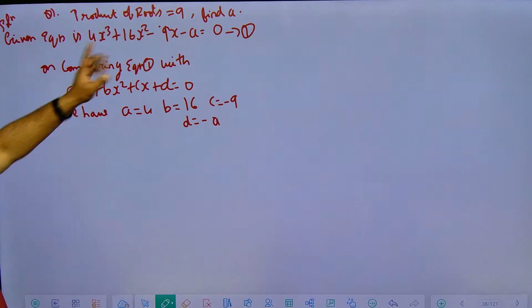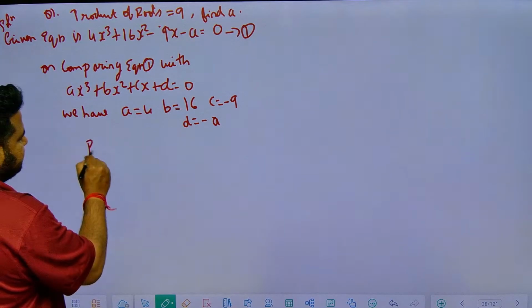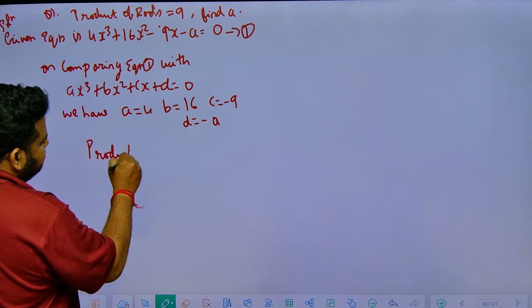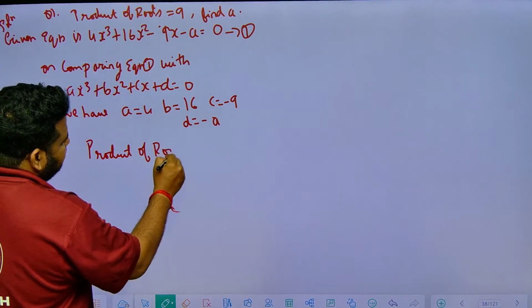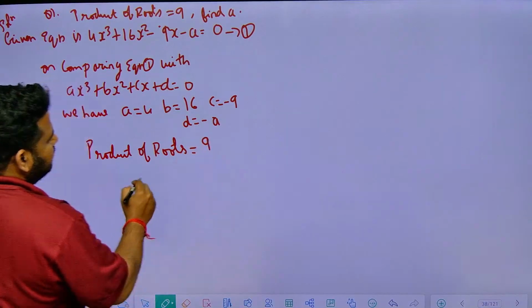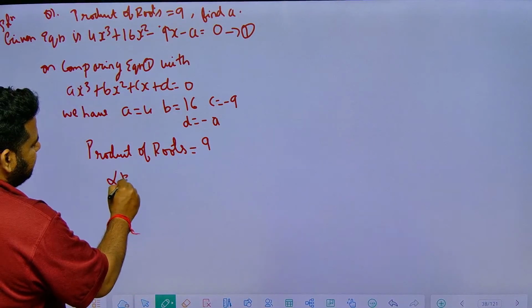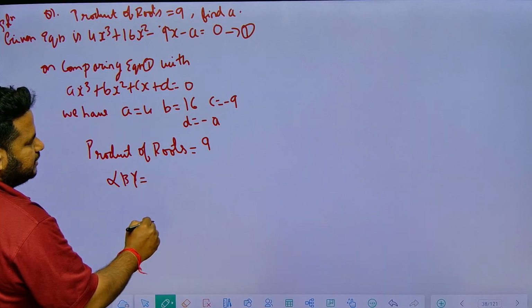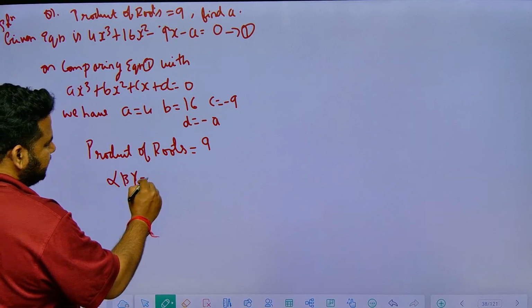Now they have told us the product of the roots. The product of the roots, alpha, beta, gamma, is given to be equal to 9.